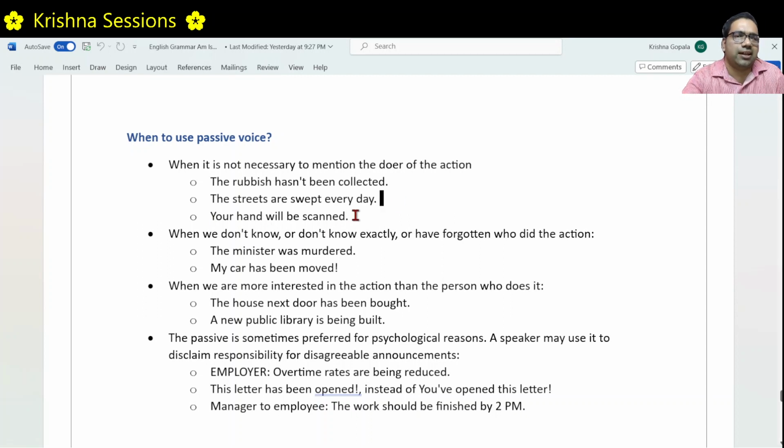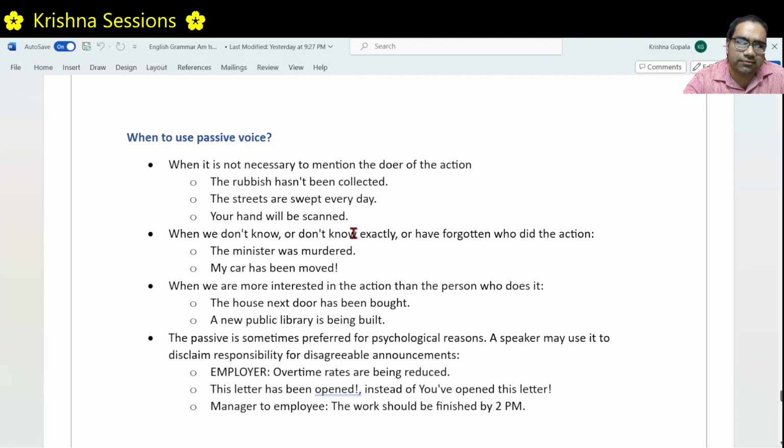Your hand will be scanned. By whom? We don't know, right? Whoever is the nurse or whoever is the person that scans your hand, it doesn't matter, right? What is more important is your hand will be scanned. The action is more important. It is not necessary to mention the doer of the action. Then we use passive voice.